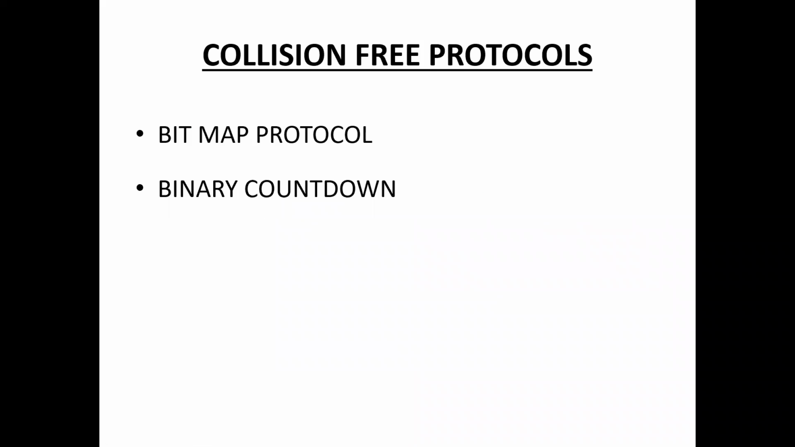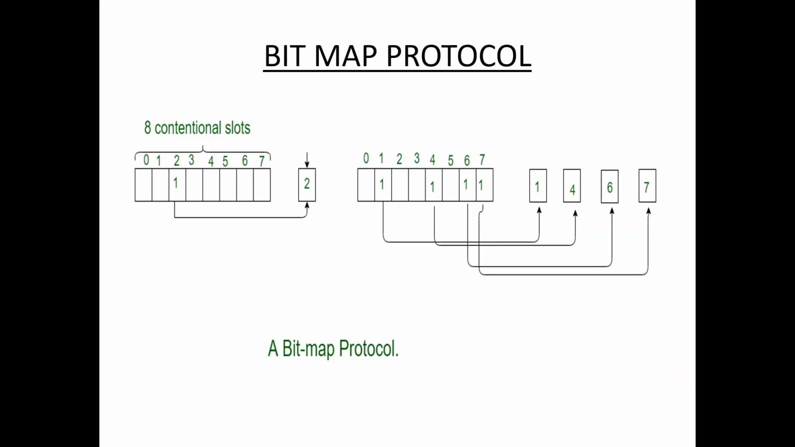So there are two types of collision-free protocols. First one, bitmap protocol, and second one, binary countdown. Bitmap protocol is a collision-free protocol. In the bitmap protocol method, each contention period consists of exactly n slots. In this example, the contention period consists of 8 slots. If any station has to send a frame, then it transmits a 1 bit in the respective slot. Suppose in this example station 2 has to send the frame, so it transmits bit 1 in slot 2.